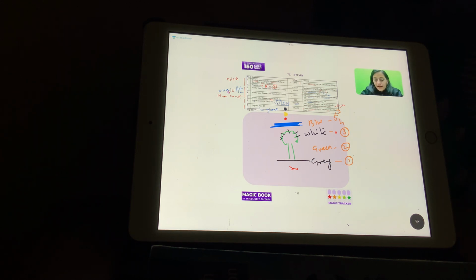Hum 5 is kit 5. So hum 5 is herpes. So when I write herpes, it is like hum 5 wala. So that helps you to remember this is STI kit 5.